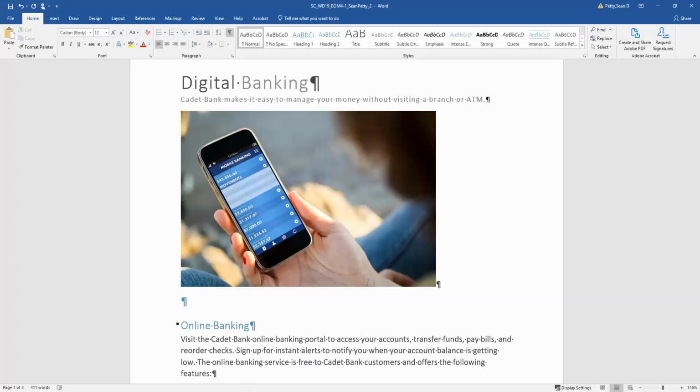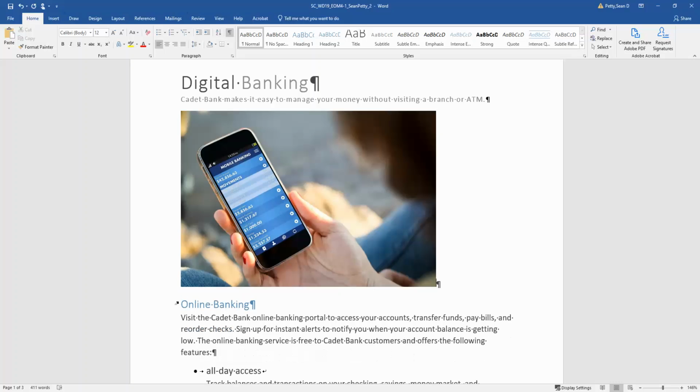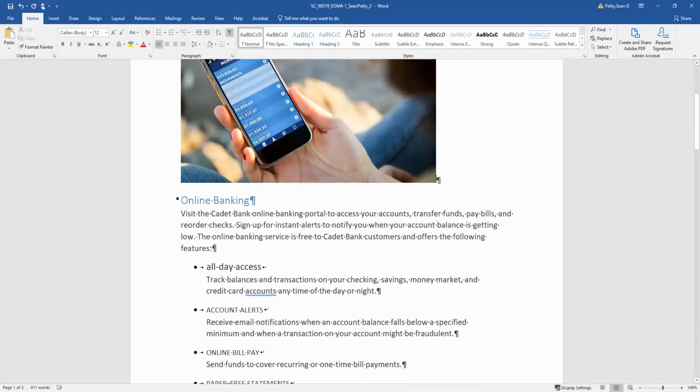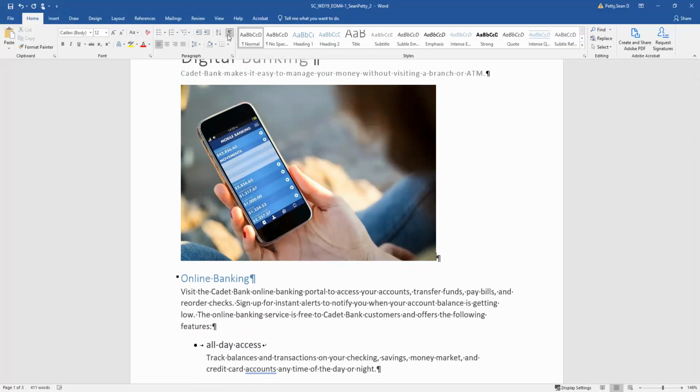So let's make sure that we didn't have to remove the extra paragraph in here. It says delete the page break and the extra paragraph mark, so we also want to remove this as well. Okay, so we see that. I'm going to go ahead and turn these off just to make this a little cleaner.